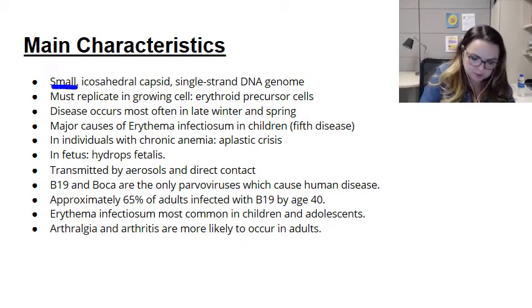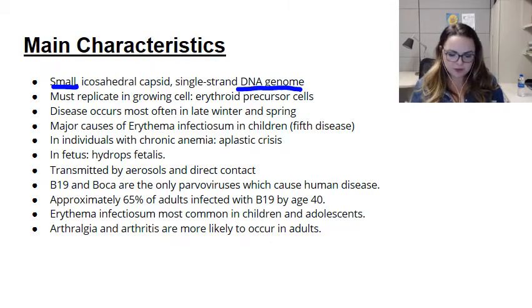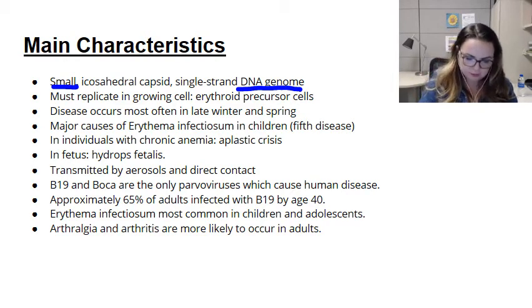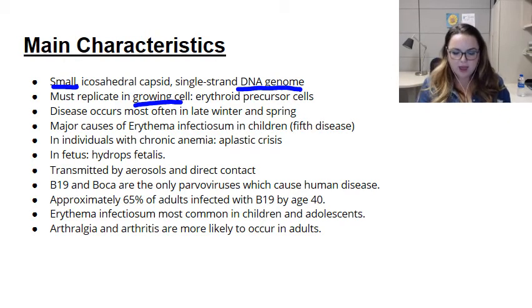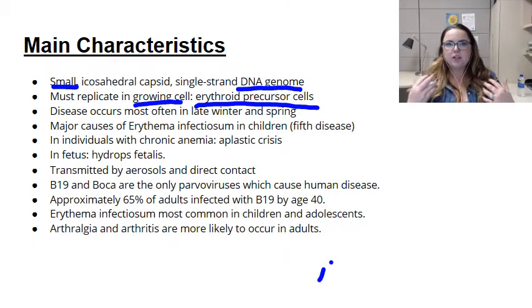So it's a very small icosahedral capsid, and it's got a single-stranded DNA genome. One of the things that's really unique about this virus is that it absolutely needs a growing or replicating cell. And part of the reason that it is really important for you to know that is because what it really loves to replicate in is erythroid precursor cells. And that's a huge part of the biphasic disease that we see with B19 virus.